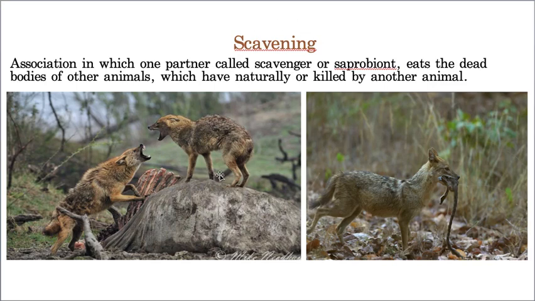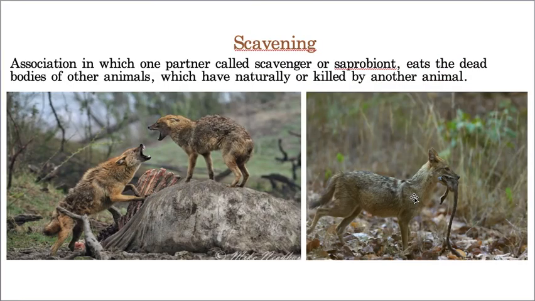So for this also I brought some examples. Here I brought the example of, if I am correct, wolves. And this wolf eats on a dead body. See how they are quarreling with each other, and how it is taking the dead body and going. It usually doesn't kill, and it waits for a big predator to kill some other organism, and then the remnant food will be taken.